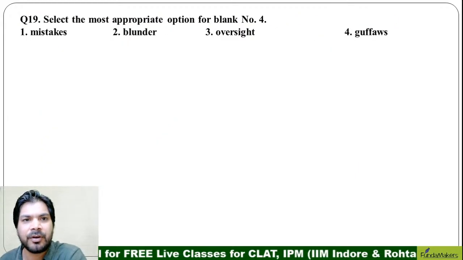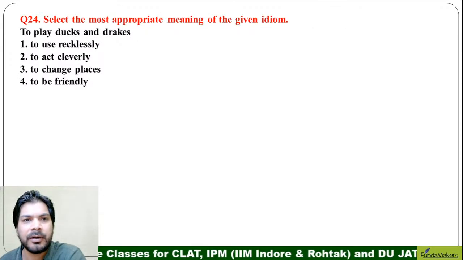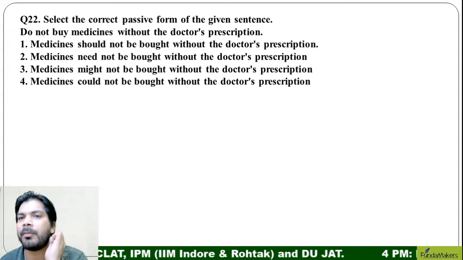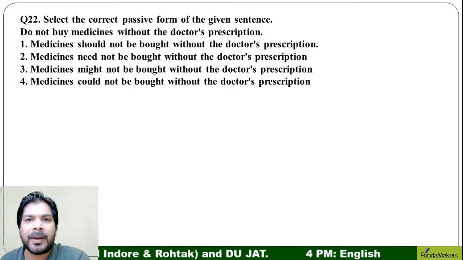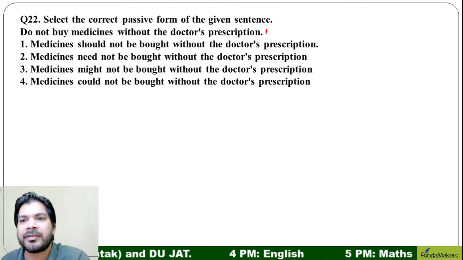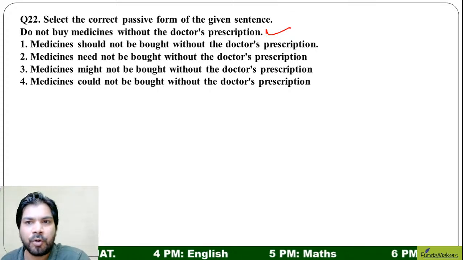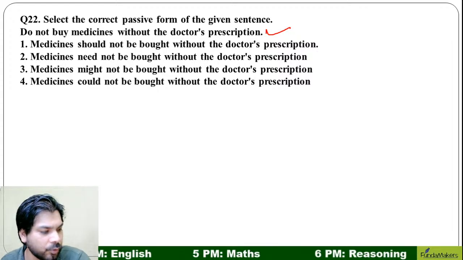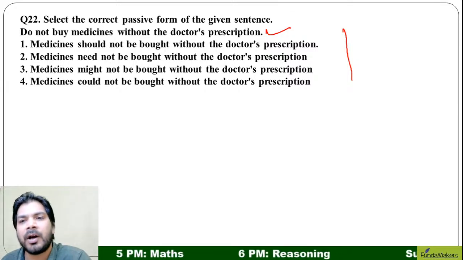Okay. Let us go to question number 22, ladies and gentlemen. Select the correct passive form of the given sentence. "Do not buy medicines without the doctor's prescription." So, the medicine should come first. What is the right answer? Question number 22, ladies and gentlemen. "Medicine should not be bought without doctor's prescription."